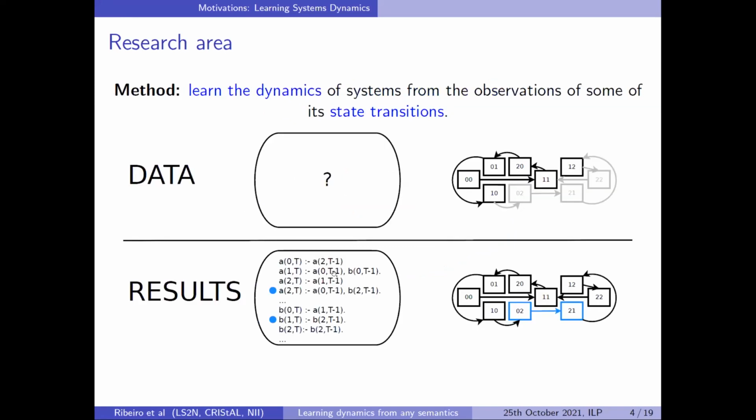So the setting is like this. We have data about some black box system, and we have only some of it. We have the black ones, and the gray ones we don't see. What we want is to learn a logic program that is able to reproduce the black ones, also the gray ones, the ones we didn't see, and also explain every observation. For example, here, these two rules in blue explain the transition in blue. So we want a model that can predict and also explain.